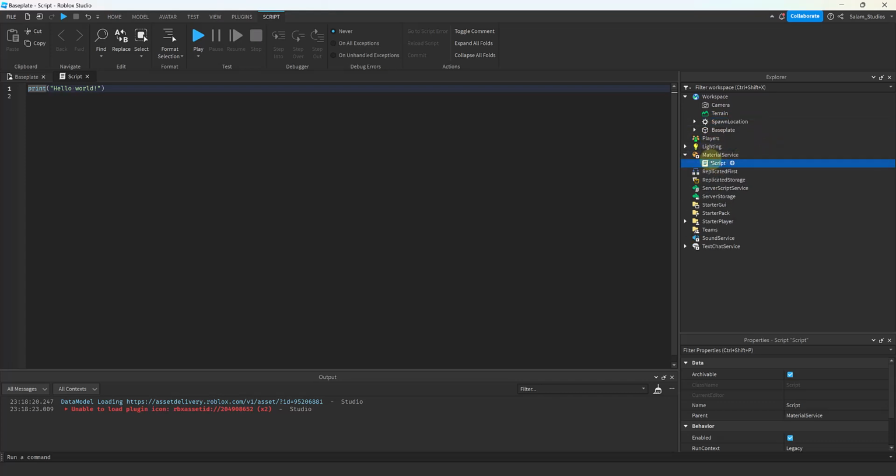Where we move it is not important for now, but it's important to note that you want your Explorer as organized as possible, so you don't get lost. Oftentimes when you're making a game, there'll be a lot of stuff clumped up in the Explorer, and it will be like clutter. So you don't want a lot of stuff disorganized. You want it to be organized, so you make folders, you place them in the right places. The default place to place a script is the server script service. So that's why I dropped it over here.